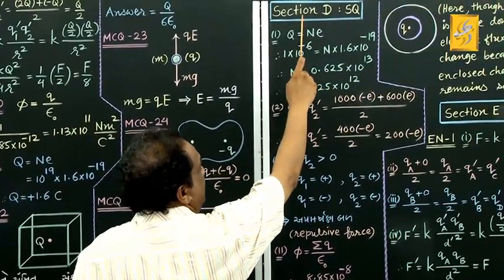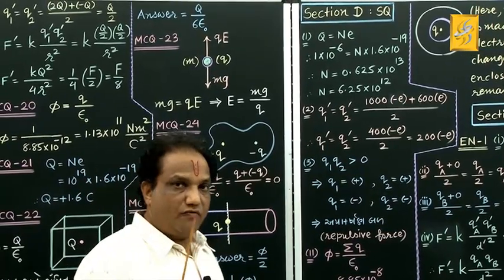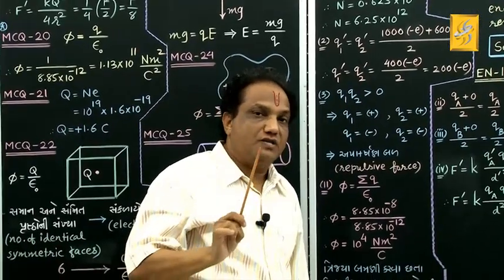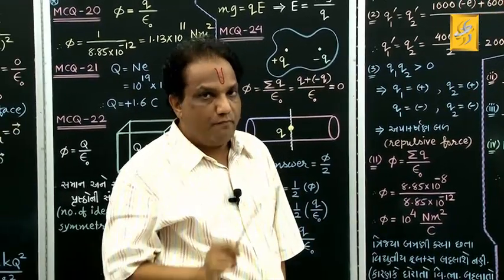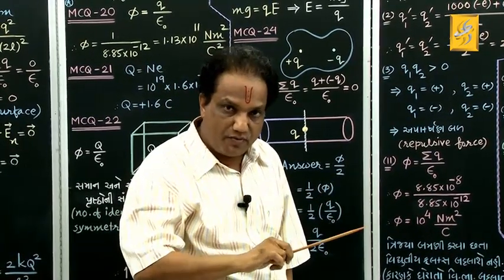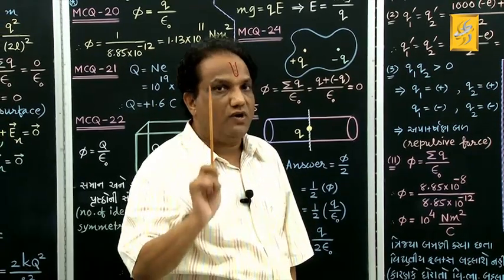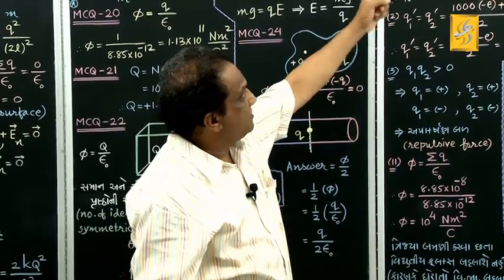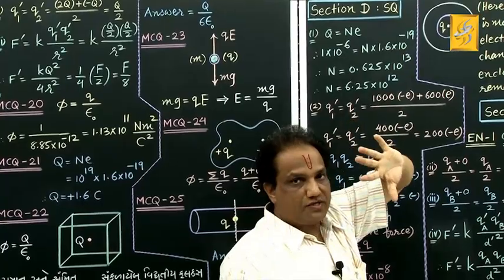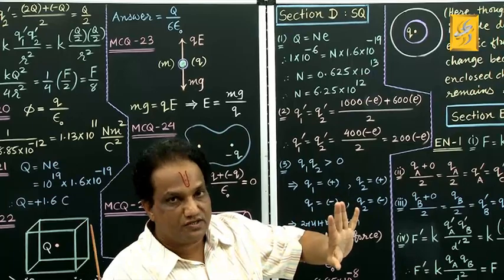Now my dears, we begin with section D. In the textbook, after MCQs, they have given a list of certain short questions, out of which some question answers we have not discussed so far. Majority of the questions given in that list we have discussed in the theoretical part and in the numerical so far, but those questions whose answers are not yet discussed, I would like to accommodate in section D, that is belonging to short questions. But we will select only those short questions whose answers are not so far discussed.